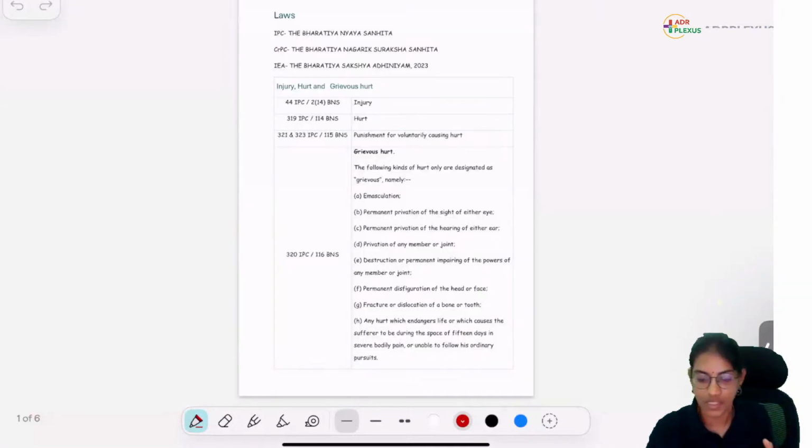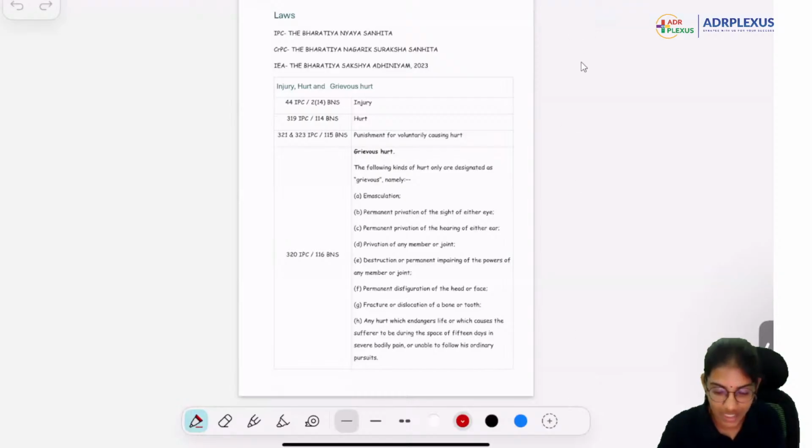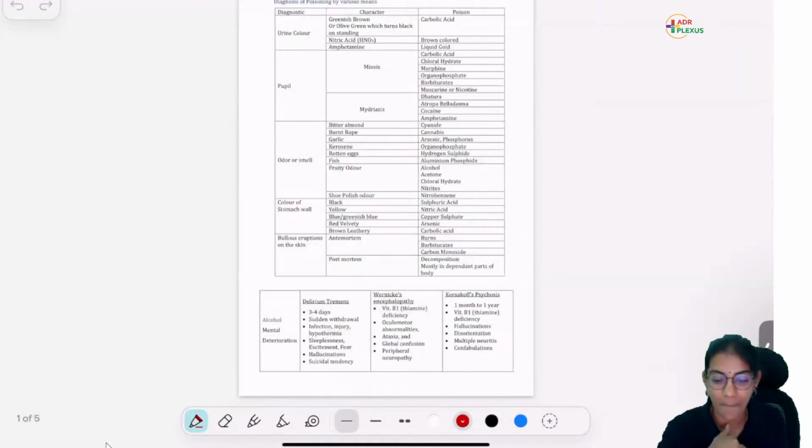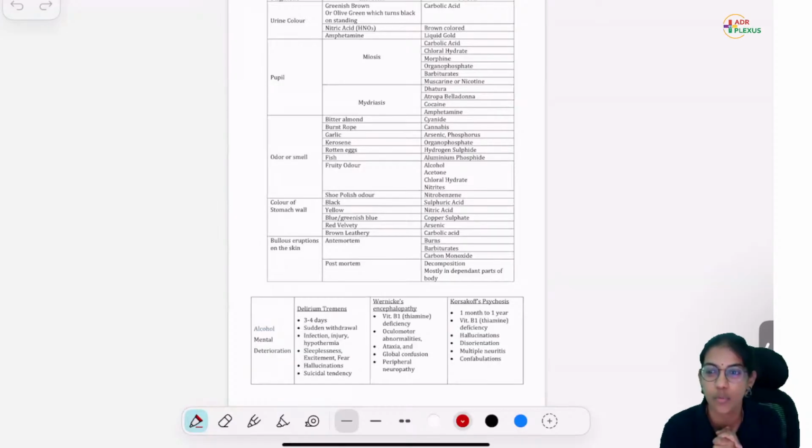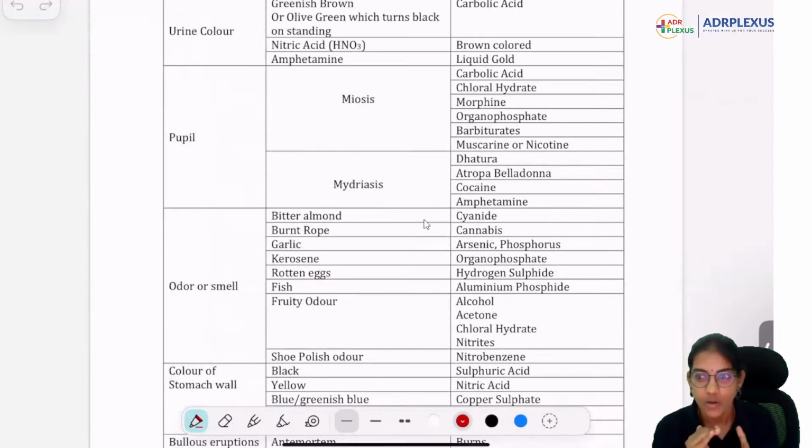In between these question papers, my aim is to revise through certain BNS sections and also to look into some of the important key points in diagnosis. Okay. So we're going to be fast. It's a revision class. It's not a teaching class. So we are not going to be slow.